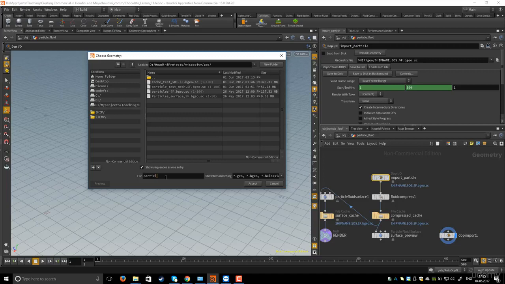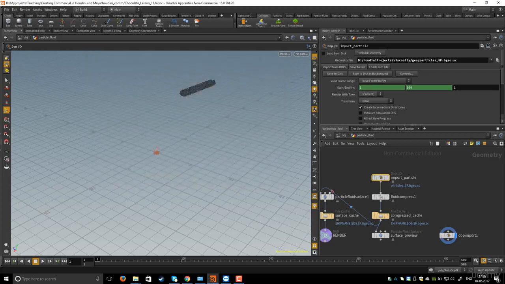In the viscosity I will go to geo and set a name, particles, and here I will set $F and dot bgeo, and you can set sc to compress the files. As you see here, we have another particles cache, but that's not a problem. Houdini will replace that with these particles. So now I will hit accept.